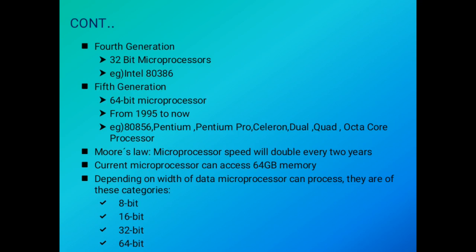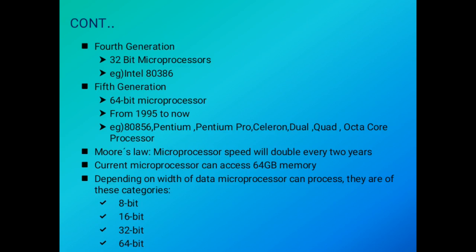The fourth generation microprocessor was a 32-bit microprocessor. The most popular is the Intel 80386. The fifth generation microprocessor was a 64-bit microprocessor. From 1995 until now, we are in the fifth generation. After 80486, Intel came out with a new processor, namely the Pentium processor, followed by the Pentium Pro CPU, which allows multiple CPUs in a single system to achieve multi-processing. Other improved 64-bit processors are Celeron, Dual Core, Octa-core processors.